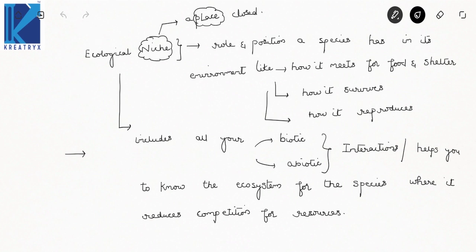Now let us go to the next point in ecological niche. Overlap between the niches of two species causes the species to compete if resources are limited. This happens through niche partitioning.